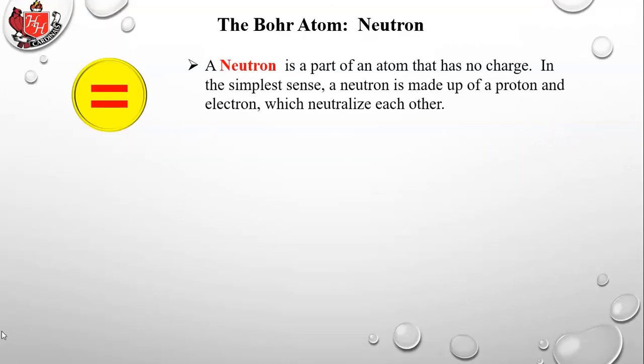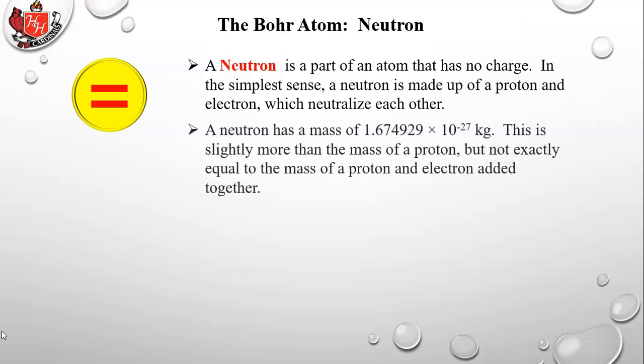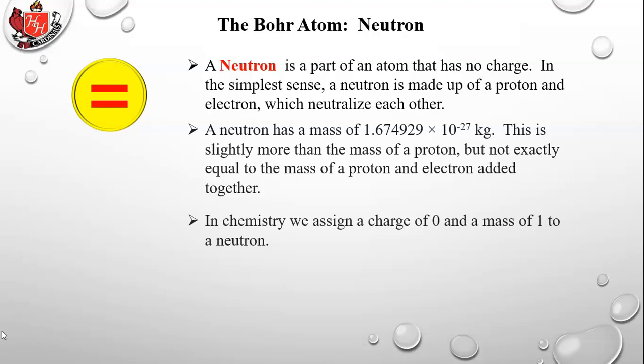Okay. A neutron is the part of an atom that has no charge. In the simplest sense, a neutron is made up of a proton and an electron. That's kind of a simplification, but that's basically what it is, which neutralize each other. The neutron has a mass, and there you see the number. This is slightly more than the mass of a proton, but not exactly equal to the mass of a proton plus an electron added together, and we won't get into that discussion. It's not that important. So in chemistry, we assign a charge of 0 because a neutron has no charge. And we say it also has a mass of 1, the same as a proton. So for our purposes, a proton and a neutron both have the same mass, and we simply say that mass is 1 atomic mass unit.